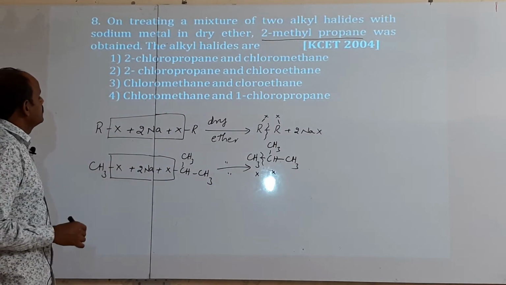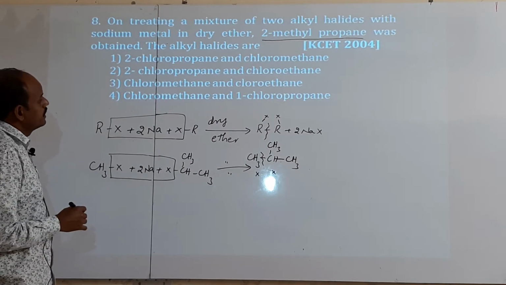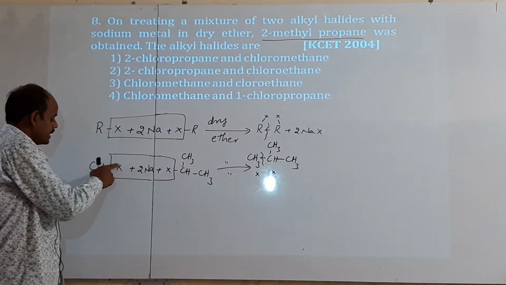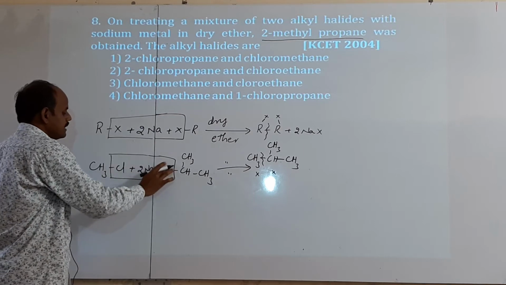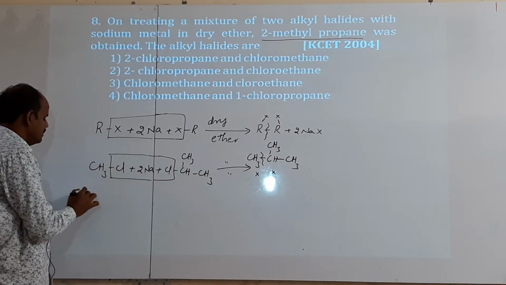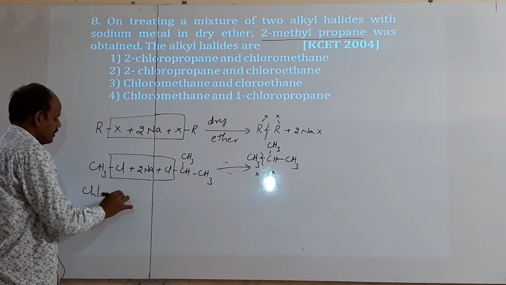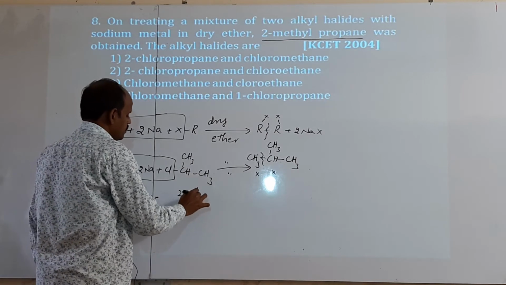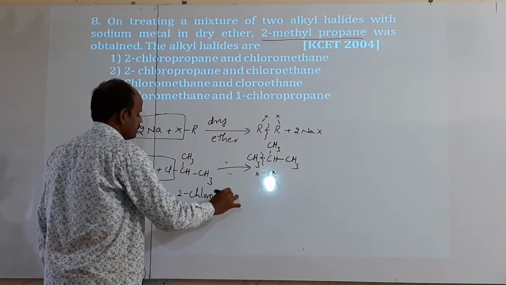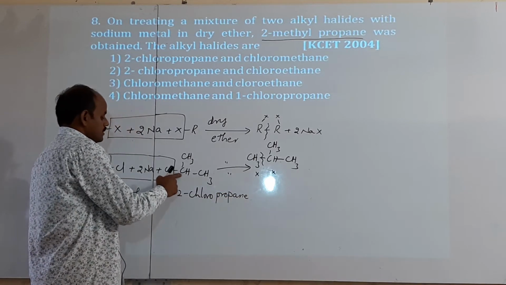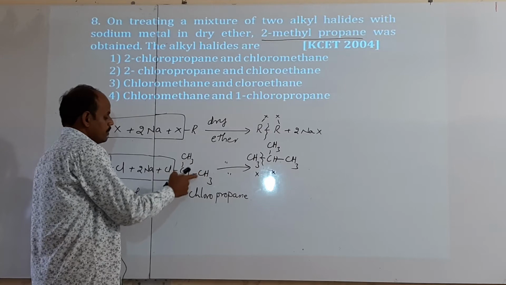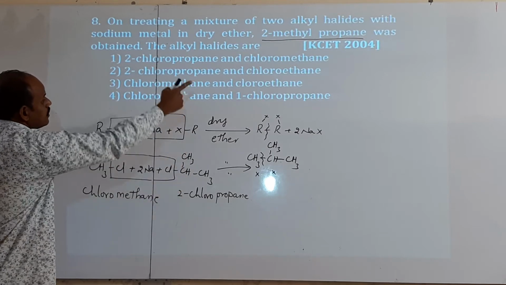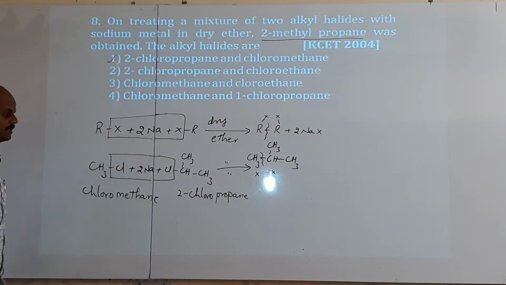Now what is the first option? 2-chloropropane and chloromethane. They gave chloroalkanes, so here you can keep a chlorine atom instead of the general halogen. What is the name of this one? It is chloromethane. And this one? It is 2-chloropropane, since chlorine is on the second carbon. So 2-chloropropane and chloromethane: the first option is the correct one.